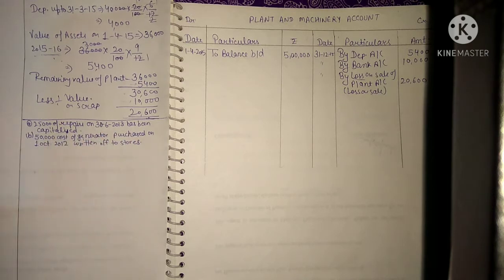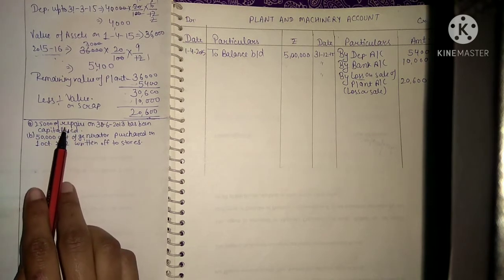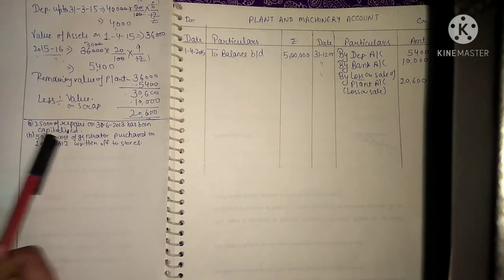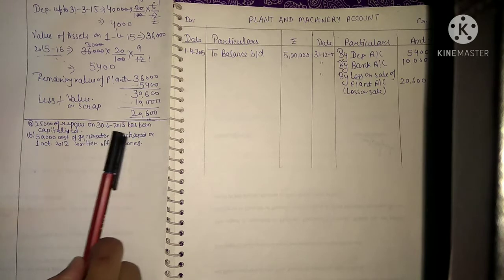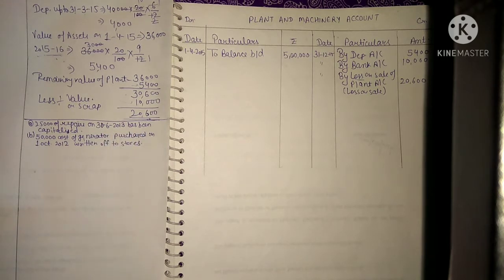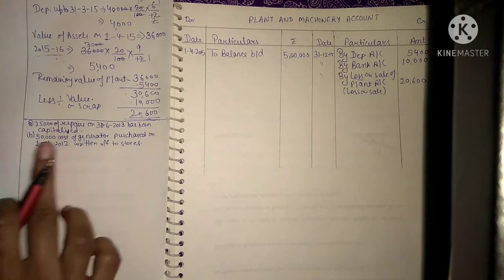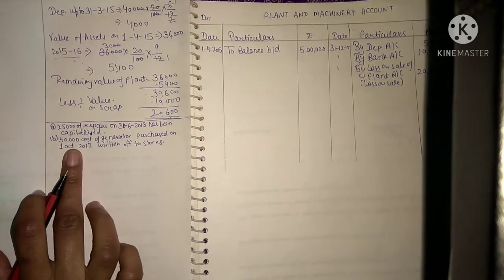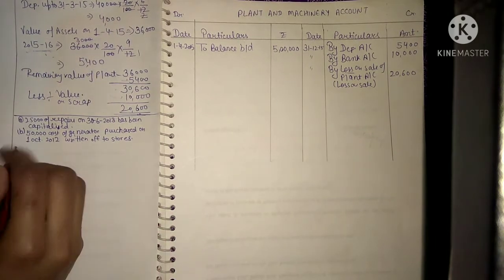So what happened is, these were capitalized, so instead of debiting this repair amount to repairs account, it was debited to plant and machinery account. Okay. So because this expenditure was incurred in 2013, so up to 1st April 2015, depreciation must have been charged over this amount. So we will find out the remaining value of this repairs amount. We will find out the remaining value of your repairs account in the plant and machinery account.